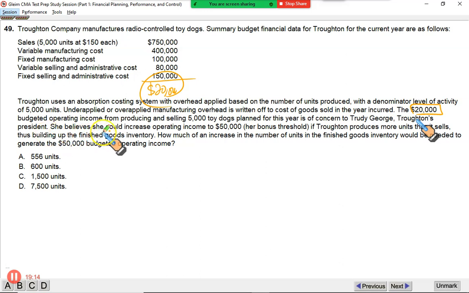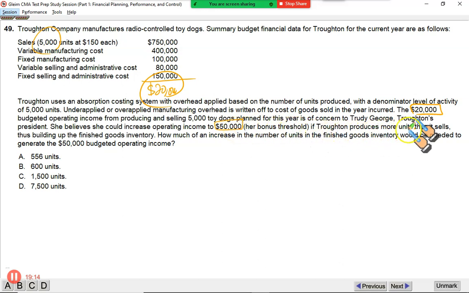It says she believes she could increase operating income up to $50,000 even by selling 5,000 units. How can she do that? Because she needs $50,000 profit, because that's where she will earn her bonus. That's the bonus threshold. She need to earn at least $50,000 to be rewarded bonus.